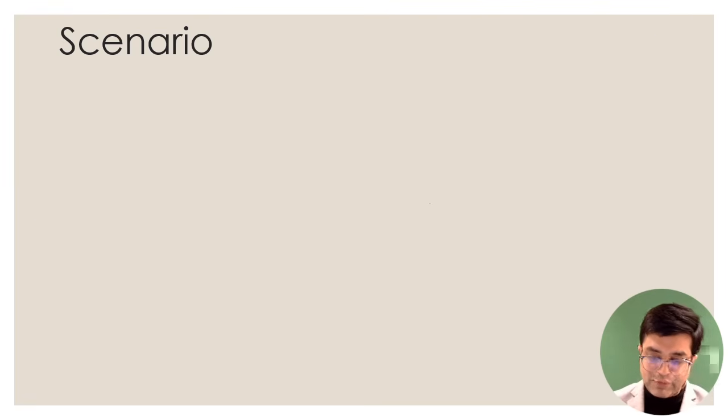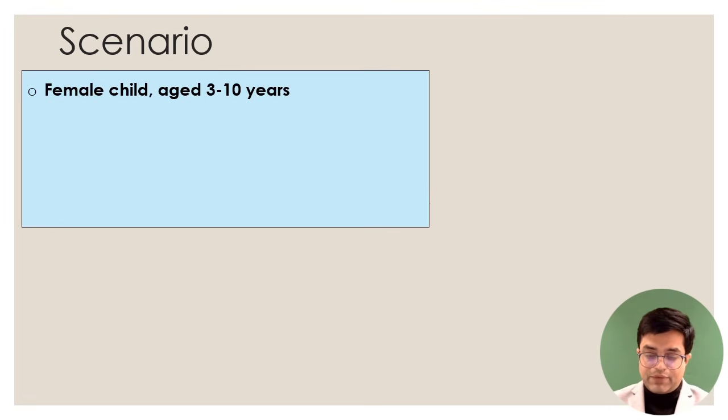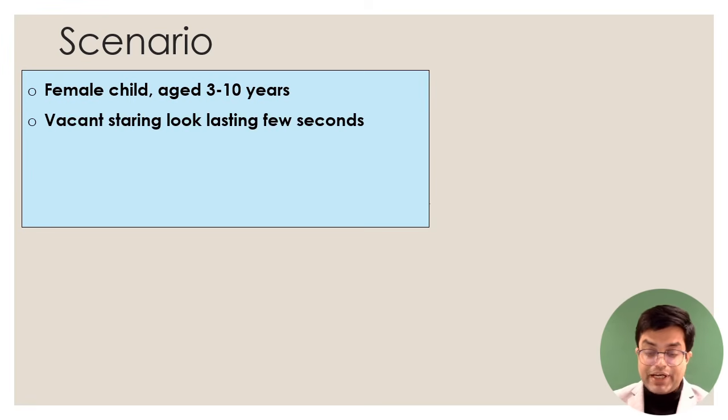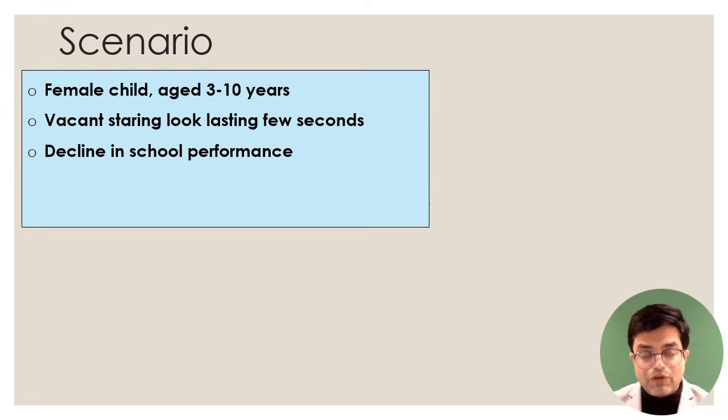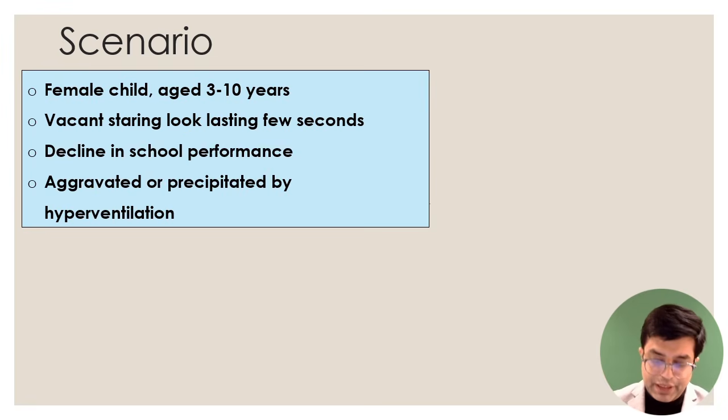Let us have a look at another scenario. The question will say a female child aged 3 to 10 years, with a vacant staring look lasting a few seconds. The child gets lost, there is no blinking and the patient stares vacantly for some time. Decline in school performance has happened, so school grades are falling, and it is aggravated or precipitated by hyperventilation.